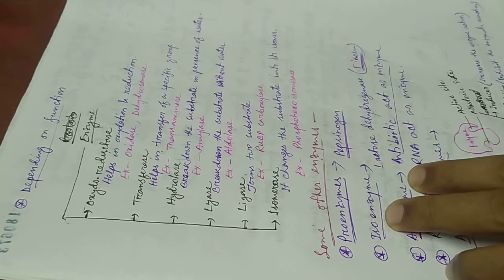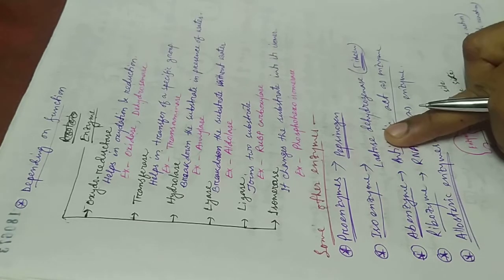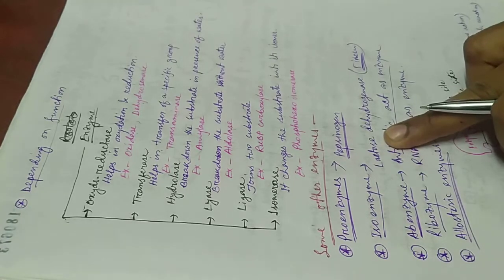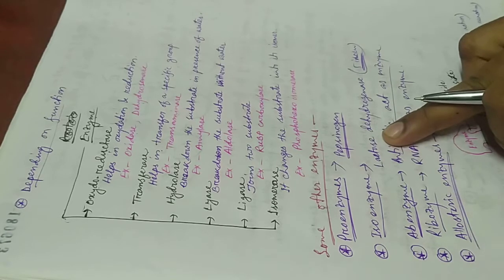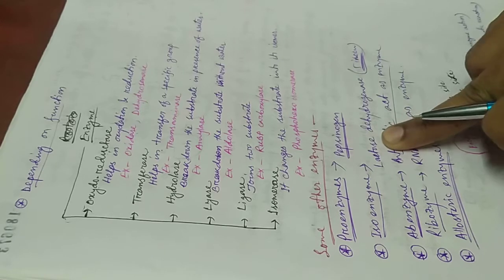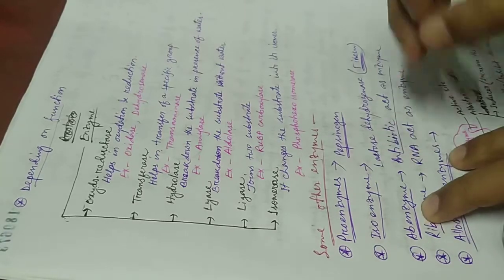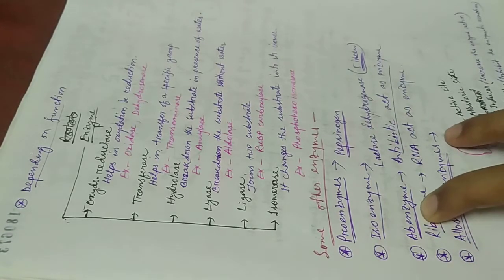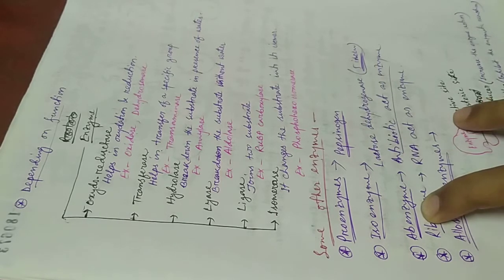As an example, lactate dehydrogenase has five isoenzymes inside a cell. Then abzymes. If any antibiotic acts as an enzyme, then the antibiotic is called an abzyme.